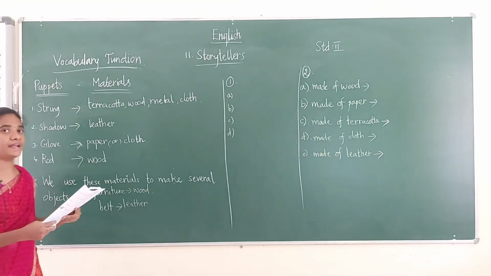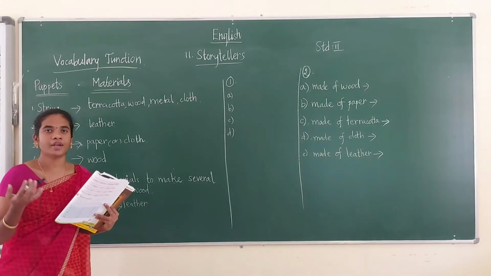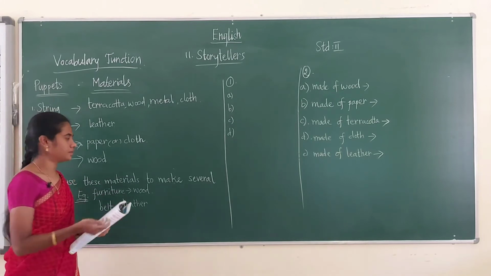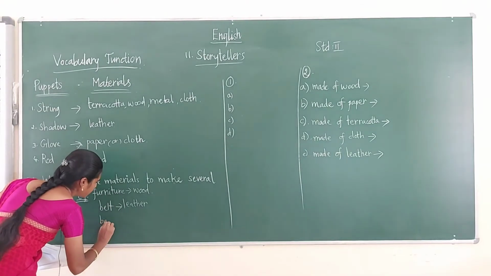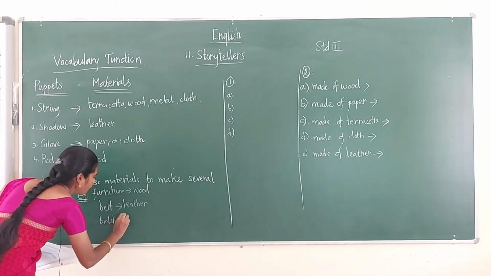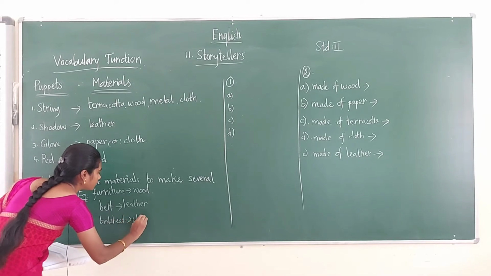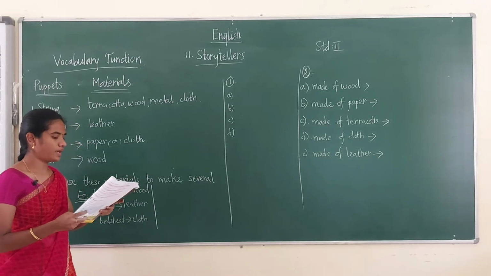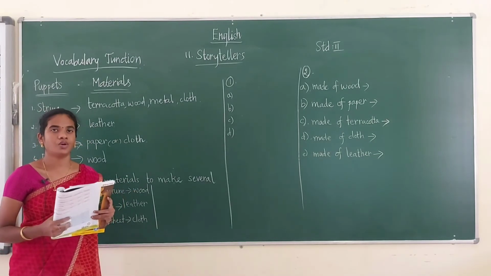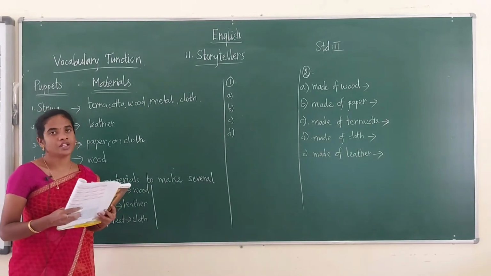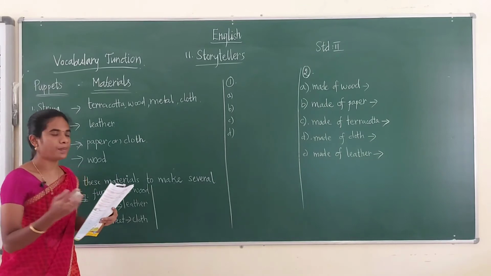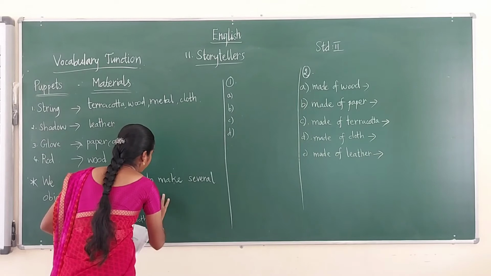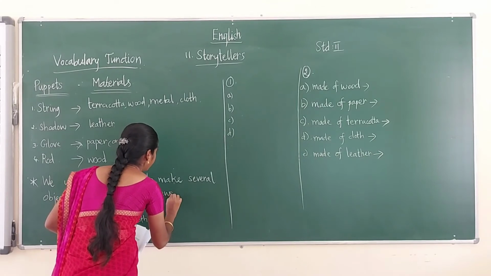The next one, bed sheet. Okay, in your home you have a bed sheet, no? The bed sheet is made of cloth. The next one, newspaper. Okay, in your home you will buy the newspaper, no? The newspaper is made of paper only.